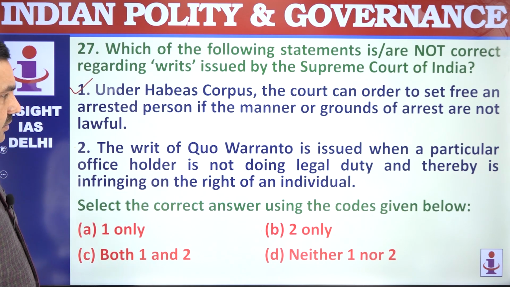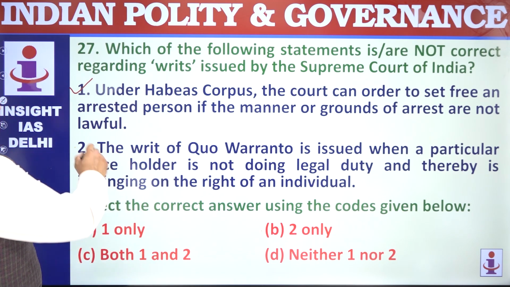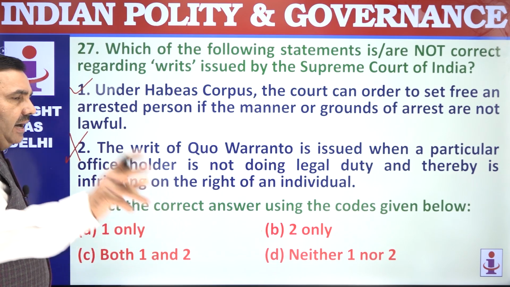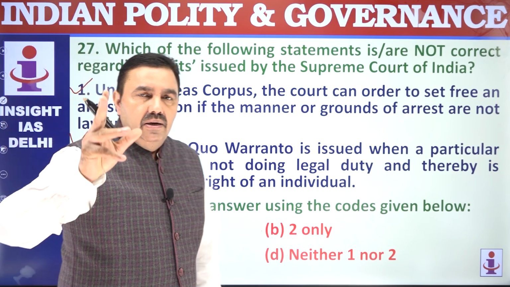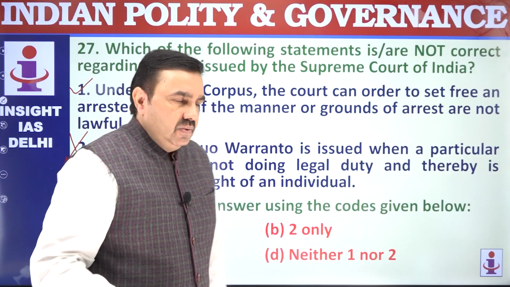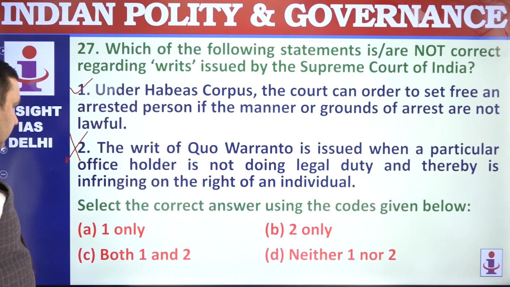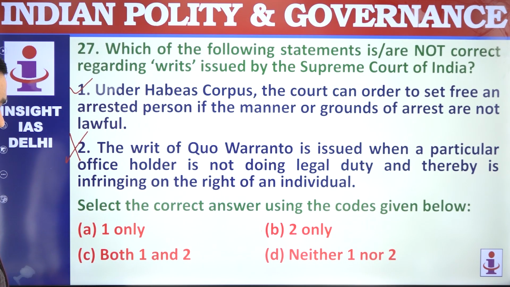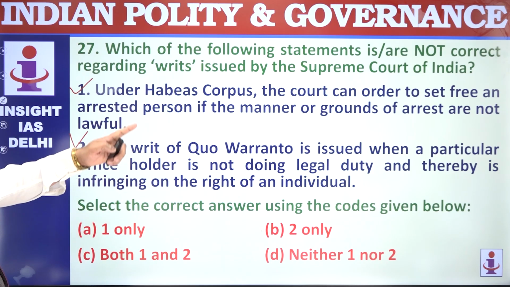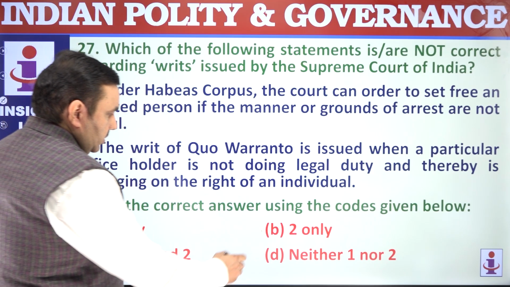It's not for doing a legal duty, that is mandamus. So if an officer is not doing their duty, then the court says, I command. The writ is mandamus. Quo warranto is to show the legitimacy of your occupation of office. Only 1 is correct. Not correct, you have to find out, so 2nd is not correct.